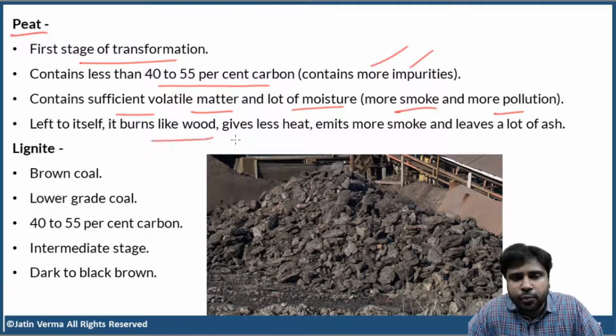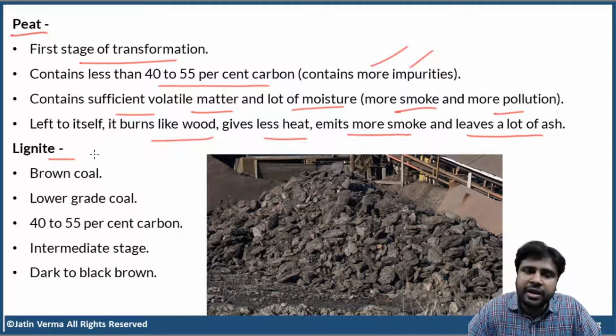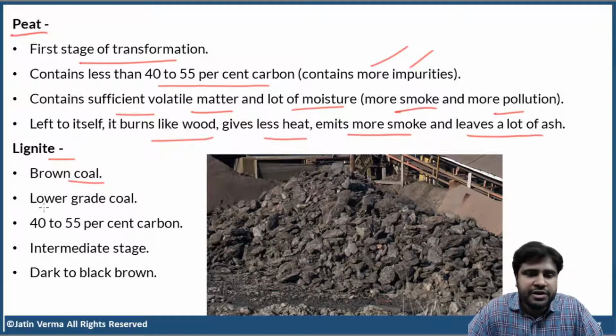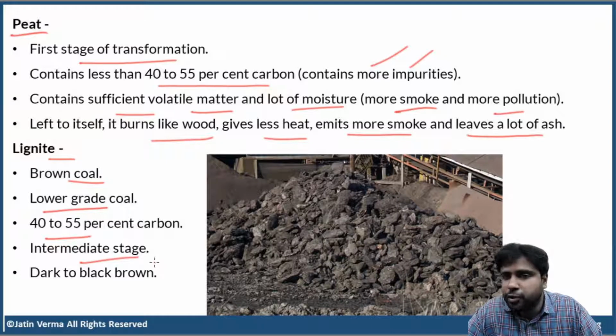Peat will burn like wood, gives less heat, emits more smoke, and leaves a lot of ash. So generally people don't use peat as fuel. Okay, clear? Now, lignite. Lignite is called brown coal. It is not completely coal, it is brown coal. So it is lower grade coal, less quality coal. And again, same carbon content 40 to 55%, same like peat. And lignite is a transition stage or intermediate stage, as I told you before.